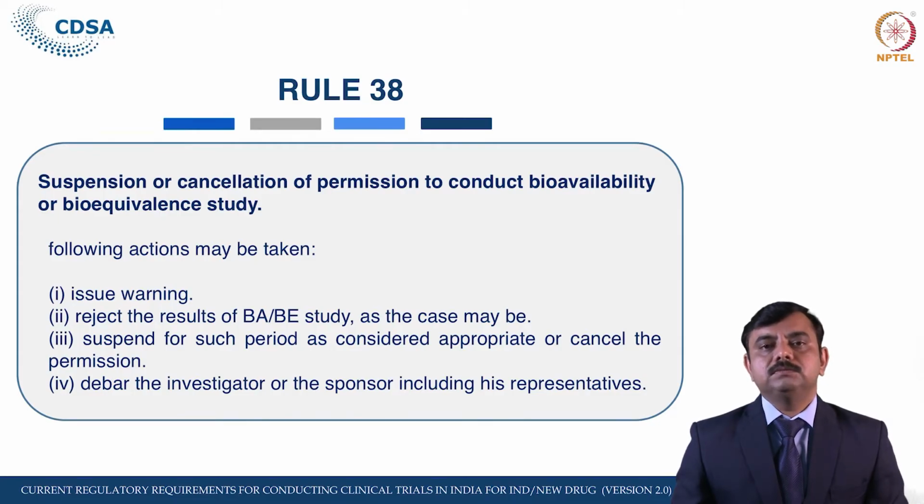So, the Central Licensing Authority, after receiving such an audit report, or once it knows that there is some violation, can issue a show cause notice to the applicant. Once the reply has been received, if it is not satisfactory, then the Central Licensing Authority can issue a warning in writing, but therein they have to describe the deficiency or defect observed during the inspection or otherwise, which may adversely affect the right or well-being of subjects enrolled in the study or the validity of the BAB study conducted.